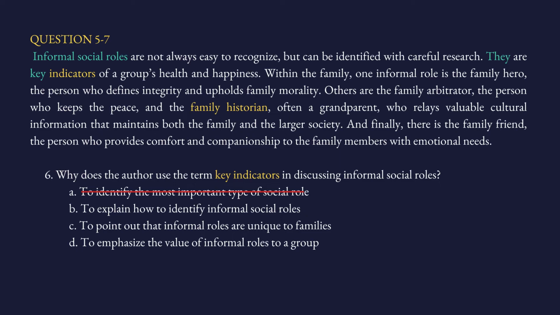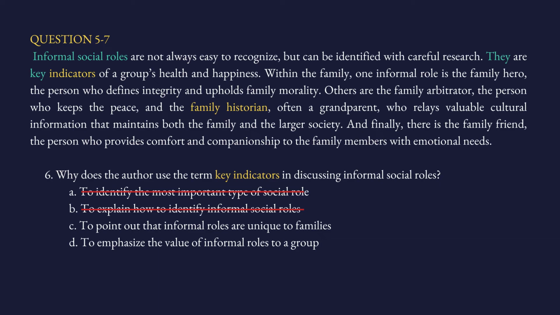B, to explain how to identify informal social roles. No, the passage was not saying how you should identify. The passage was saying it is difficult. And you can find it through research, but how, the passage does not discuss. It doesn't say how, it just says through research. I don't know how. C, to point out that informal roles are unique to families.